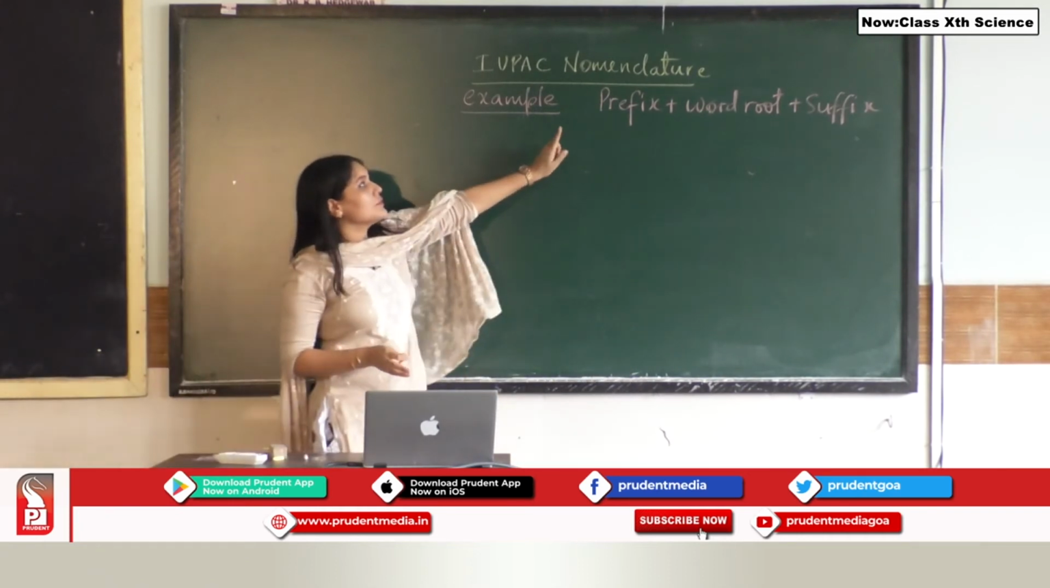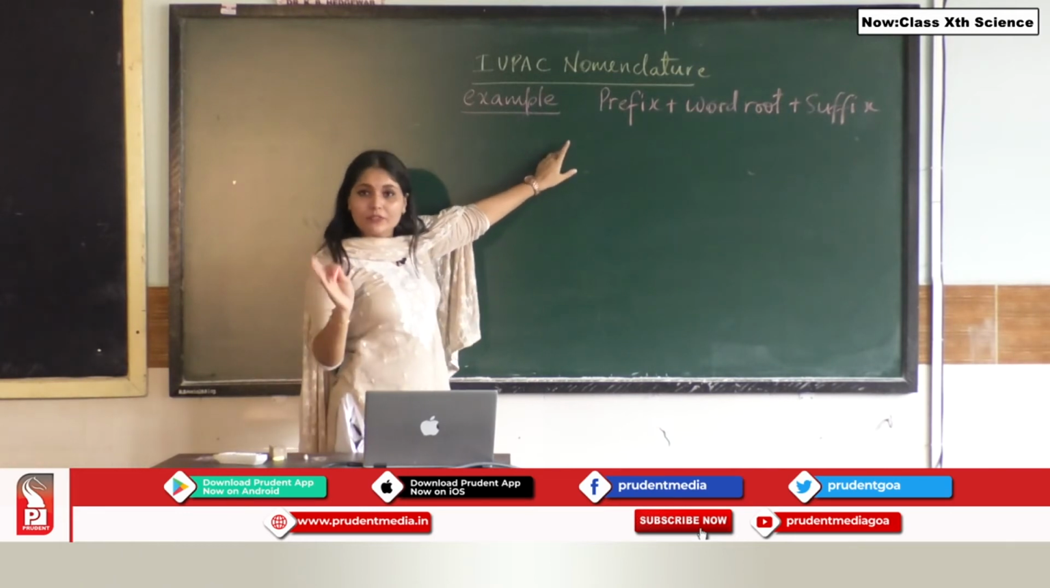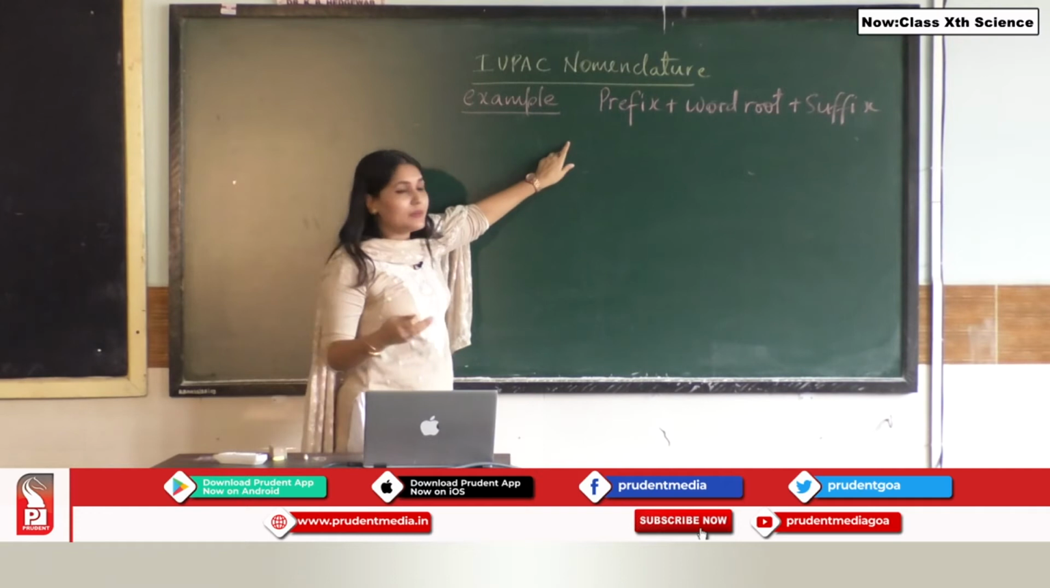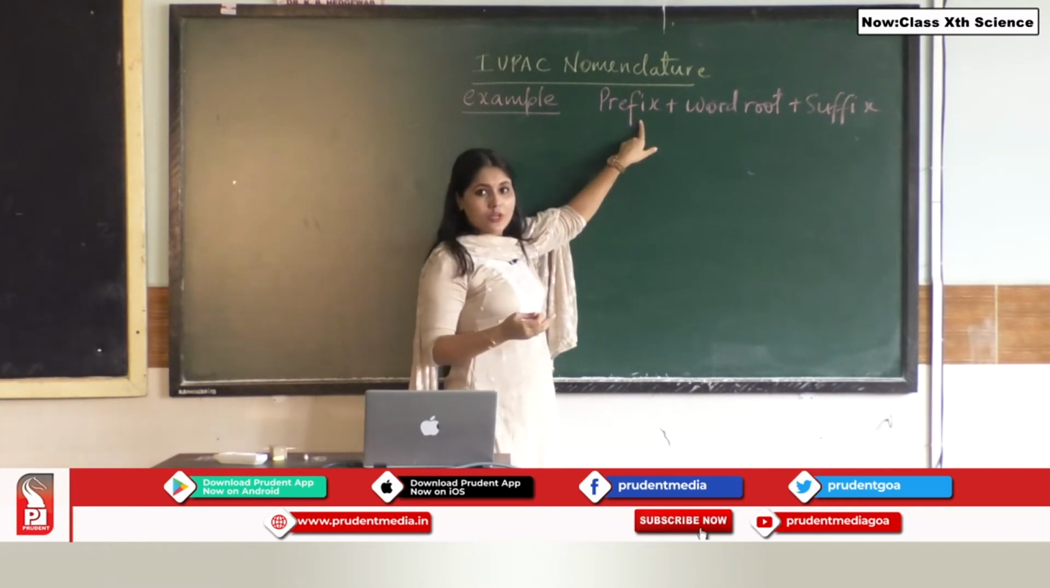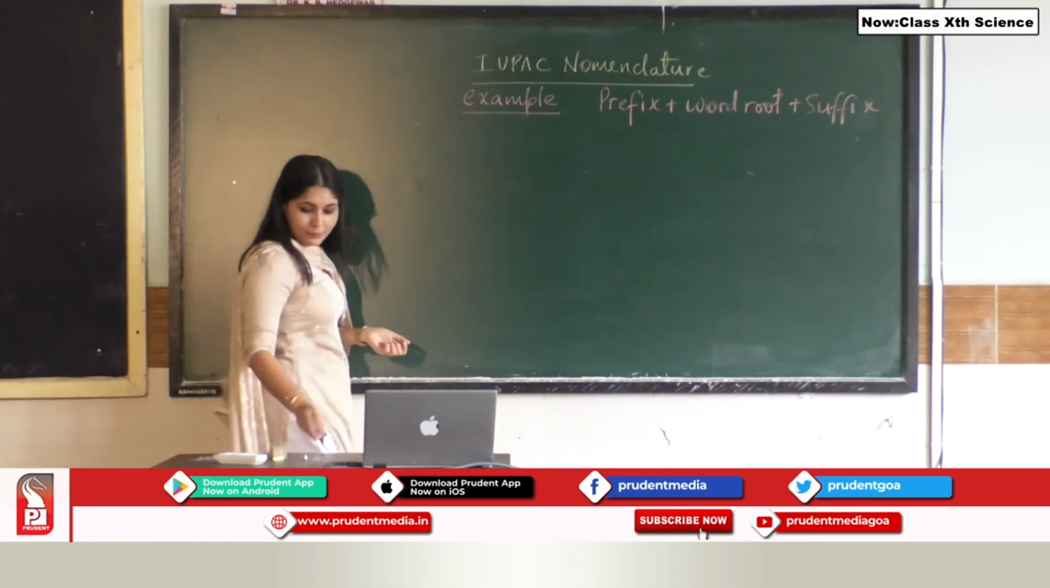Okay, students? So in the previous example you saw chloroethane. So one formula that you can remember, it will be easy for you to name the compound. Whenever a functional group is having a prefix, you are going to write the prefix first, followed by a word root, followed by the suffix. Let us take another example.